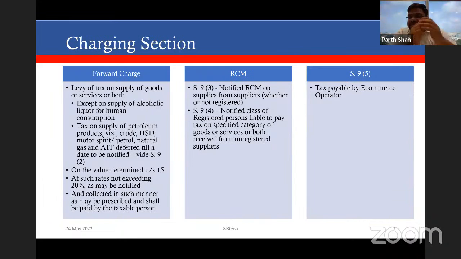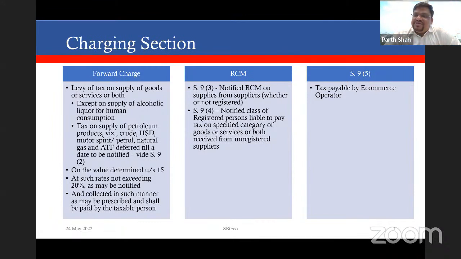Some important concepts I'll just reiterate. We have to deal with the supply, what is meant by supply. Goods and services, the definition of those terms. What is the context of using the term goods or service or both? Classification aspect and consideration, the value on which you are going to pay tax. And lastly, what is a taxable person? This is the overall structure of what points we are going to discuss today.